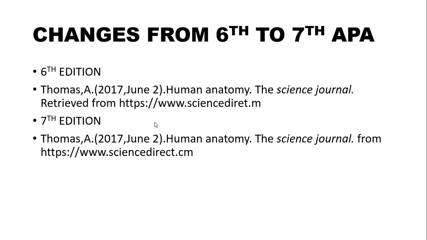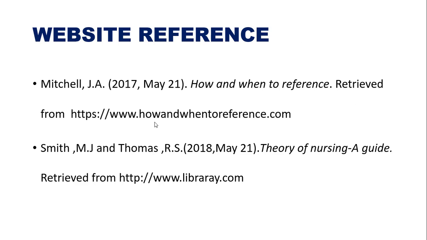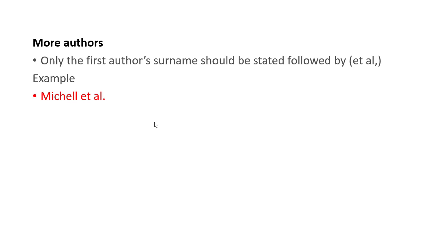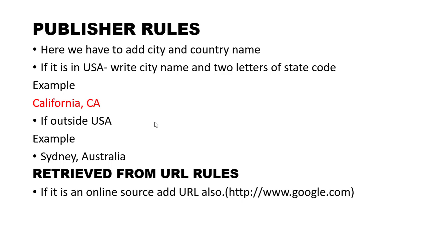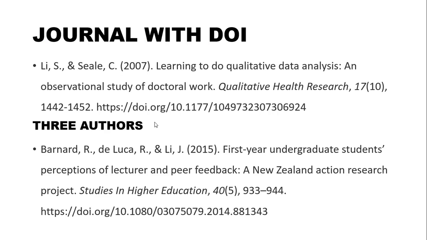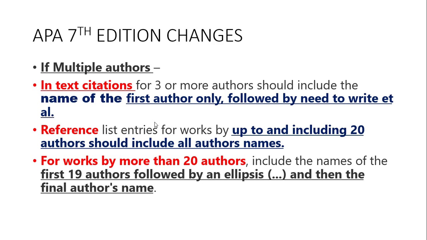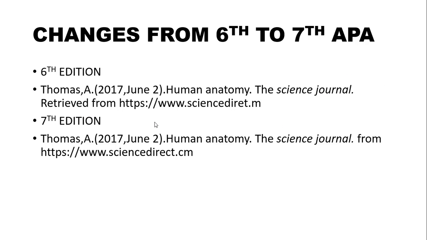So whether it is the 6th edition or the 7th edition, you have to follow the core components of APA style of writing. That means, as I have already told you, author rules, then after author rules the first author rule, then you have to follow the year rules, then the title rule, then the publisher rule, and if a URL is there, the URL rule. So these are all the core components you have to follow while writing APA style of referencing. This is all about APA style of referencing. Hope you understand. Thank you.